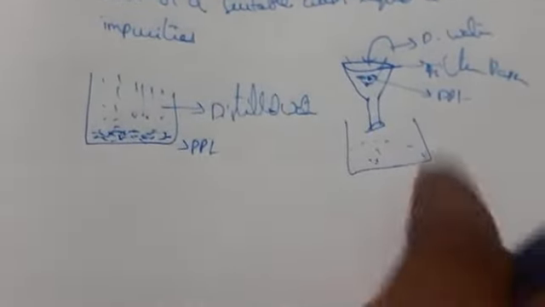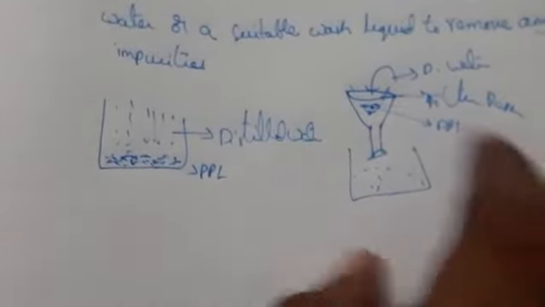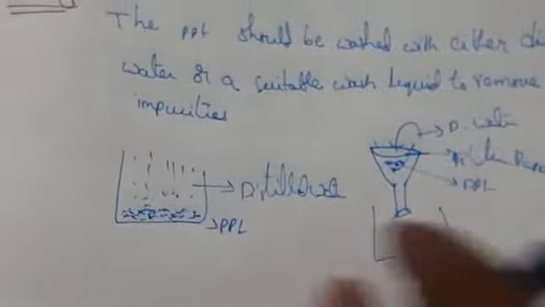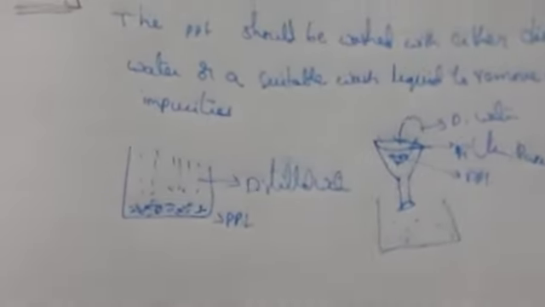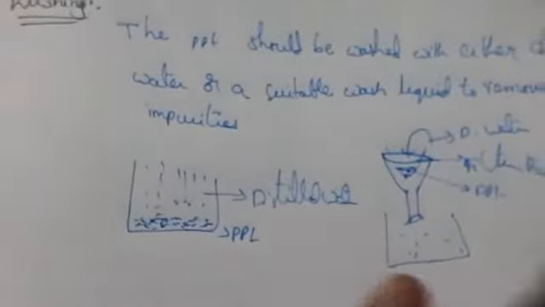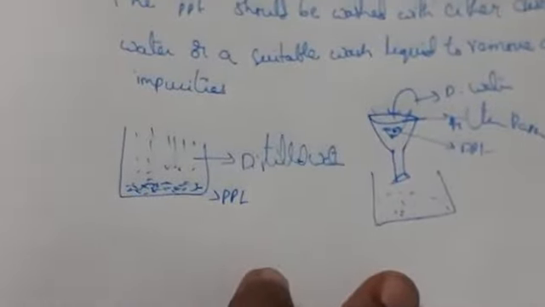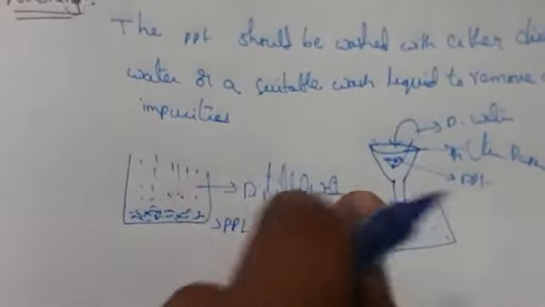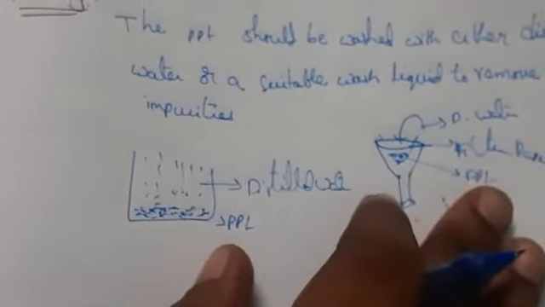This is the filtration we are going to do. If any washing liquid comes out of the funnel, you can use it again from the beaker. Until the impurities are removed, you have to wash the precipitate completely. Then you transfer the precipitate from the beaker to the filter paper by arranging the funnel.